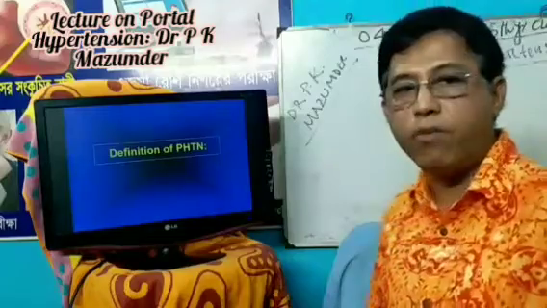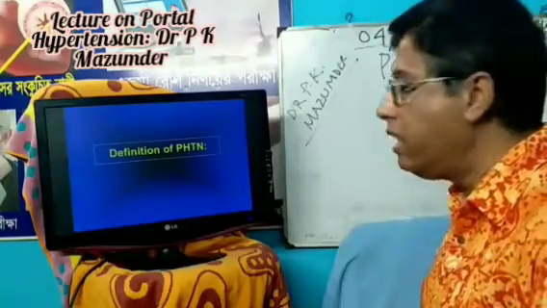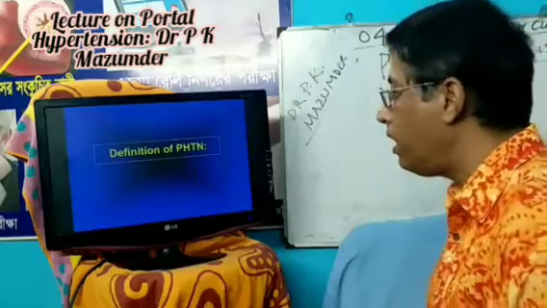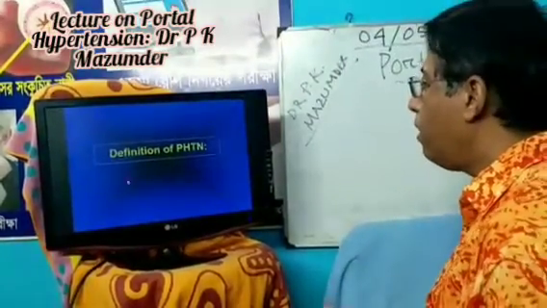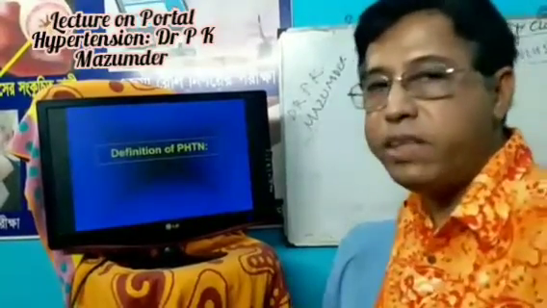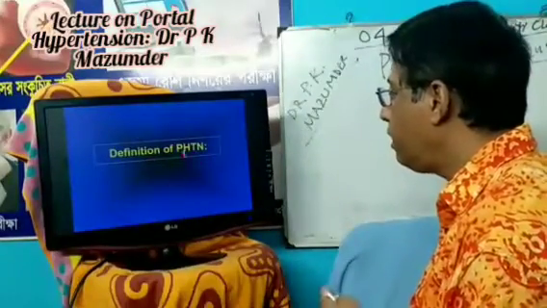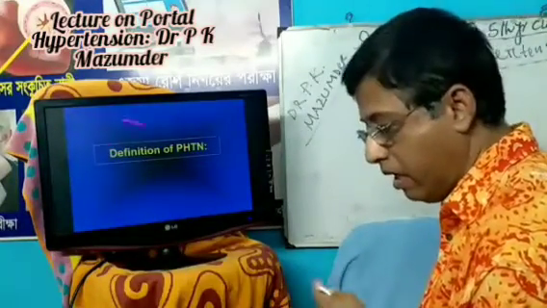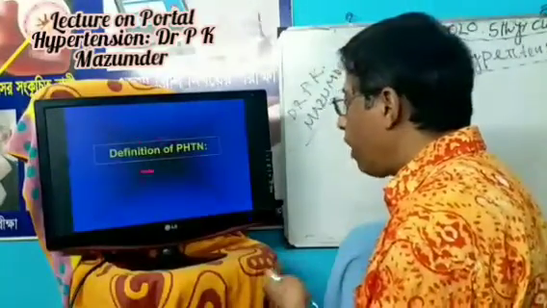Now, the definition of portal hypertension. When pressure is increased in the portal vein, it is called portal hypertension. You have to know the normal pressure of the portal vein. Usually it is 6 to 7 millimeter mercury. If it is raised more than 10 to 12 millimeter mercury, it is called portal hypertension.